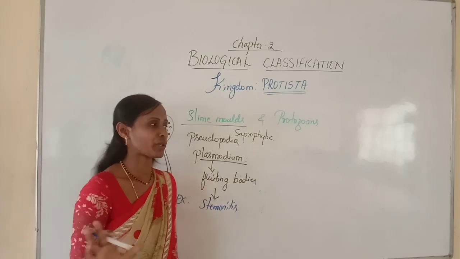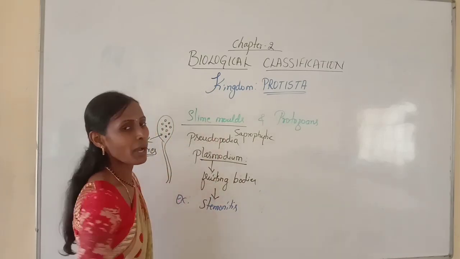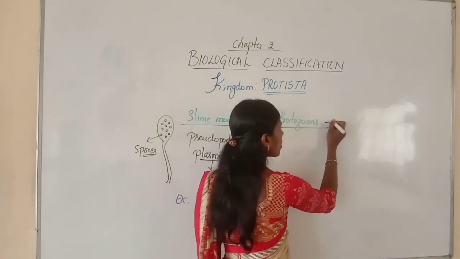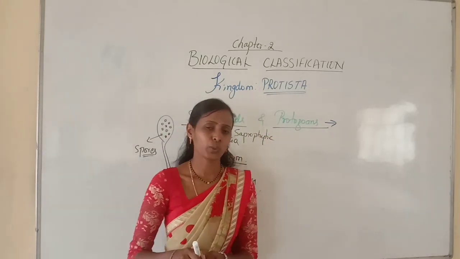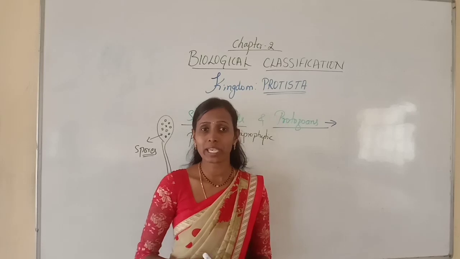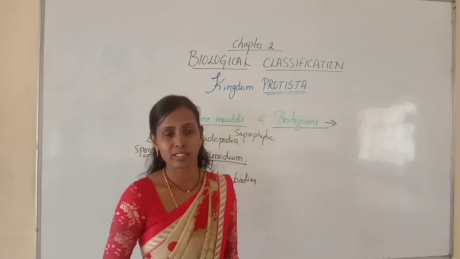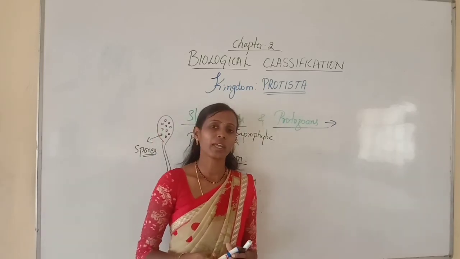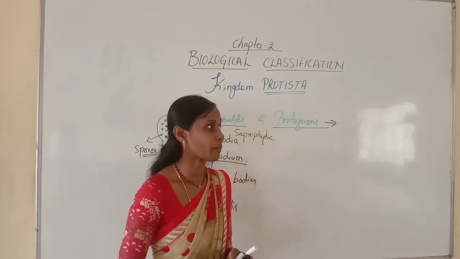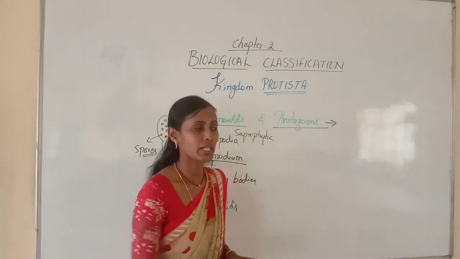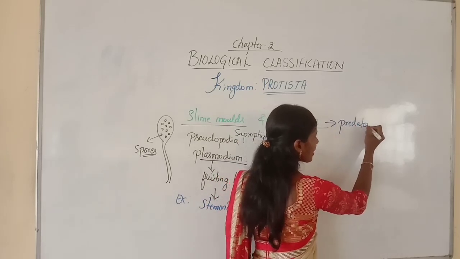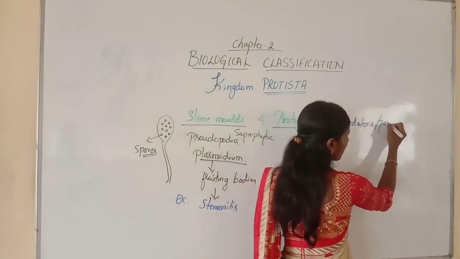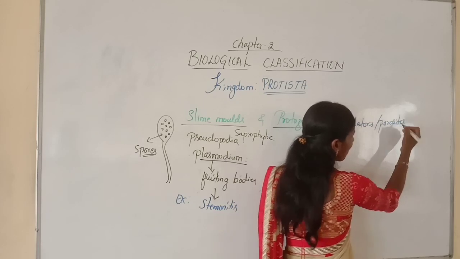Only this much we can study about slime molds, but very important are the protozoans. Yeah, protozoans, these are again unicellular, microscopic, and heterotrophic organisms. If they are heterotrophic, they are usually dependent on other organisms, so the protozoans may be predators or parasites.